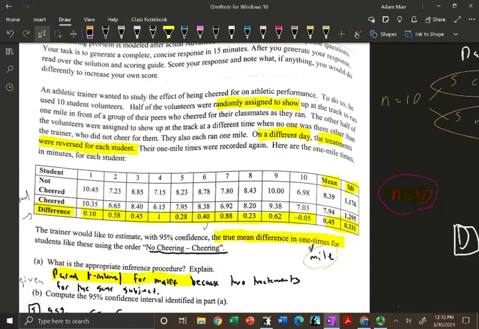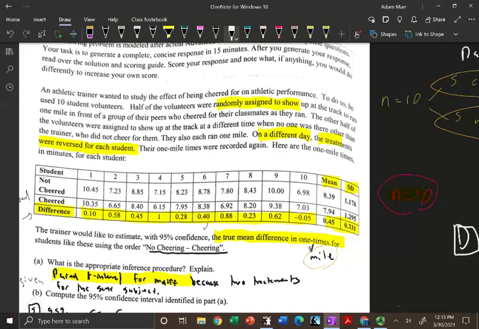To do so, he used 10 student volunteers. Half of the volunteers were randomly assigned to show up at the track to run 1 mile in front of a group of their peers who cheered for their classmates as they ran. The other half of the volunteers were assigned to show up at the track at a different time when no one was there other than the trainer, who did not cheer for them. They also each ran 1 mile. On a different day, the treatments were reversed for each student.